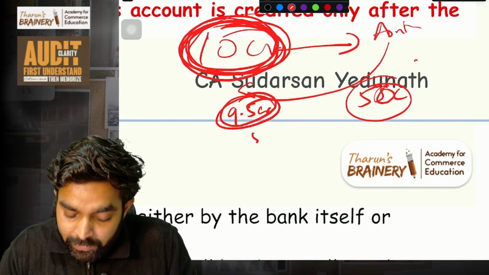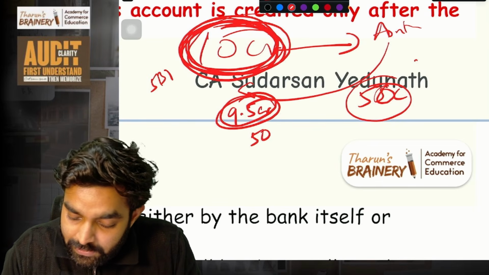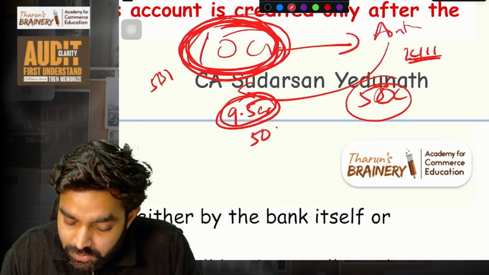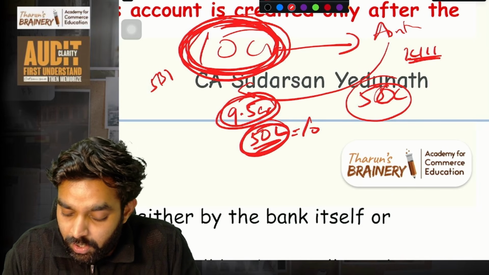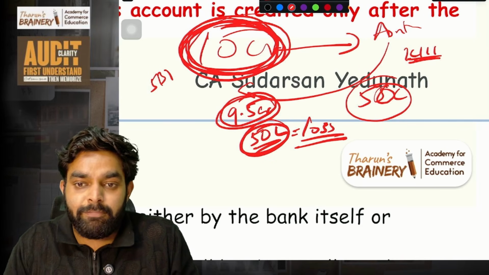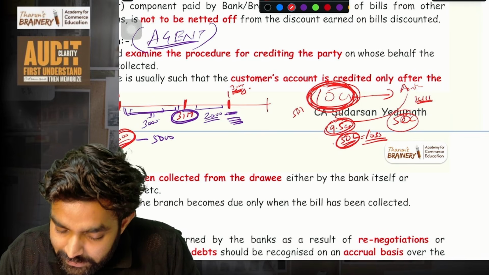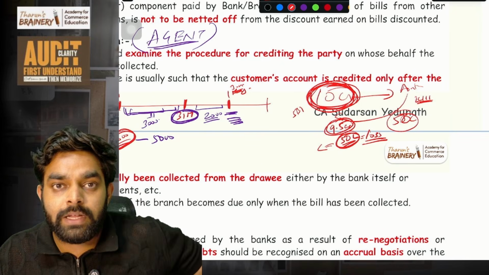So this 9.5 crore, imagine our bank was SBI and this is ICICI. Now SBI lost almost 50 lakh rupees. This is basically a loss on rediscounting of bills. They lost this much, right? So this is a loss, and the bank would have earned so much money through bill discounting.